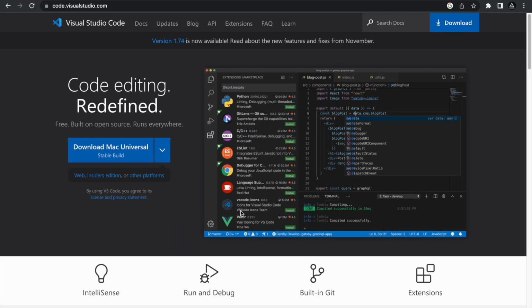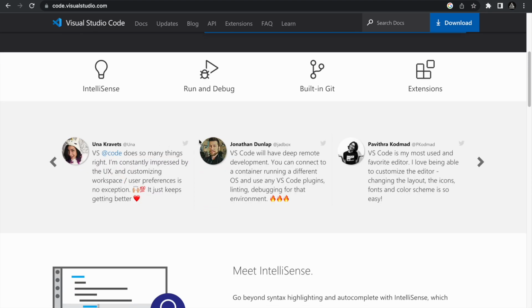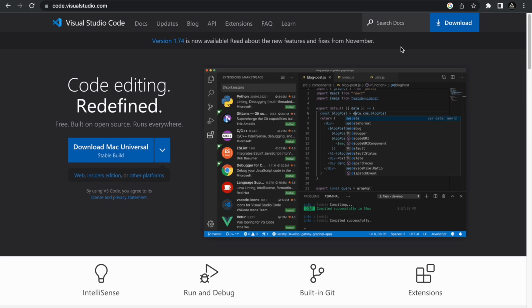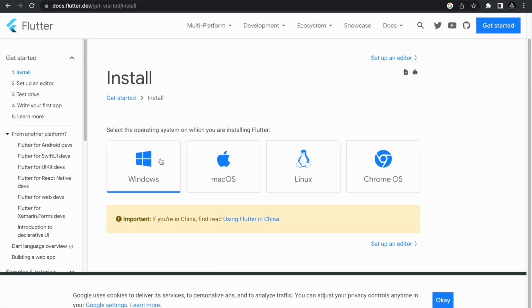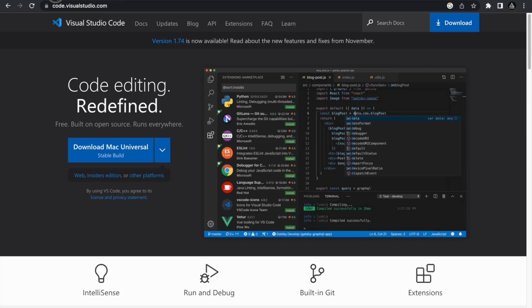To start, there are some things that you will need to download to start developing with Flutter. First of all, you will need the Visual Studio Code editor. This is a free and open source code editor that most developers who are developing with Flutter use. Most importantly, you will need to install Flutter, extract it and add it into your path so you can use Flutter. I will not show that because this is a crash course. You can follow the Flutter docs or any video that you want to check out and install the Flutter framework.